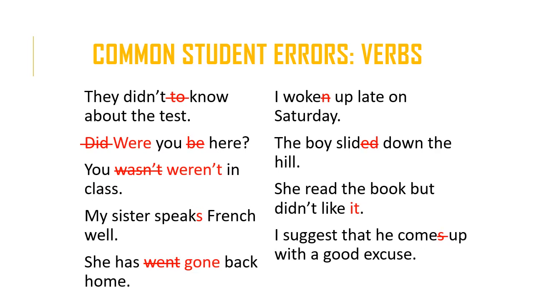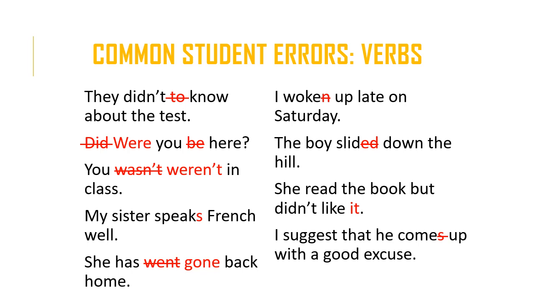The first sentence originally read, they didn't to know about the test. So the preposition to is not used after the verb do. After do, or the verb to do, we use the base form of the verb without any prepositions.